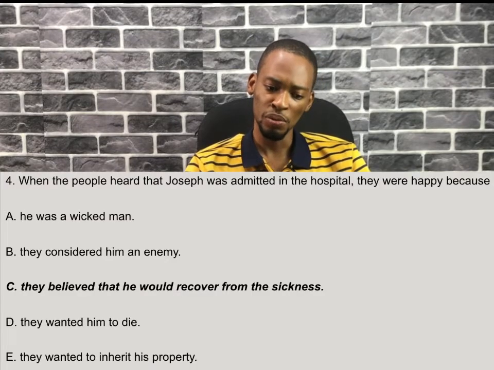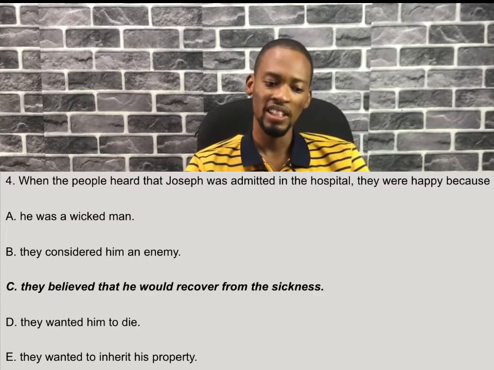That's number 2, answered. And for the fourth question, when the people heard that Joseph was admitted in the hospital, they were happy because they believed he would recover from the sickness. So that is it. You read the questions, you read the passage, you begin to compare to the questions asked. Now we've been able to answer all the questions without even finishing the passage. And the answers are actually correct because we went to the passage to pick them out. So that is it on that. So let's see the next passage.